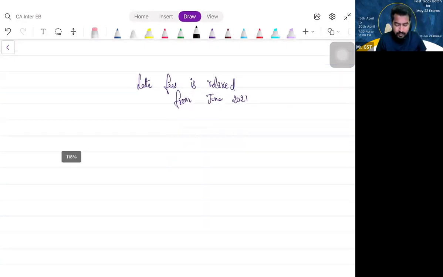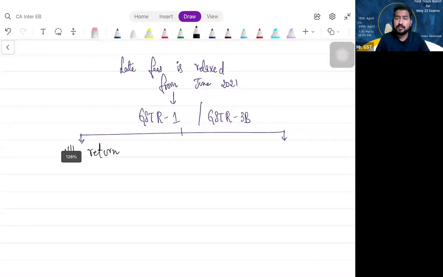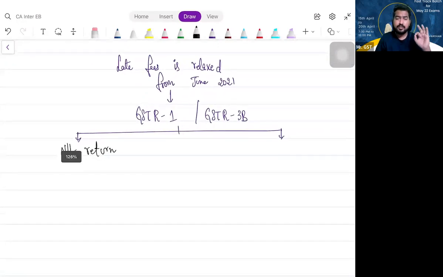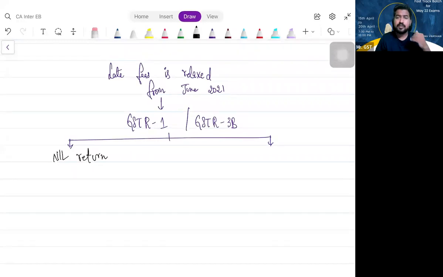Do you remember we have to file a nil return if there are no supplies made or no tax liability? At least you should file a nil return. That is compulsory, correct? So you have to file a nil return, or it is not a nil return.